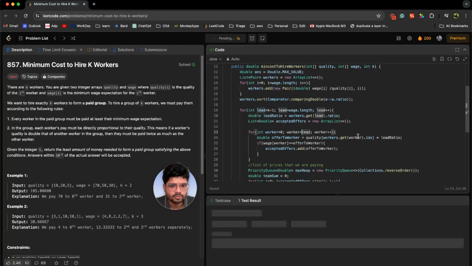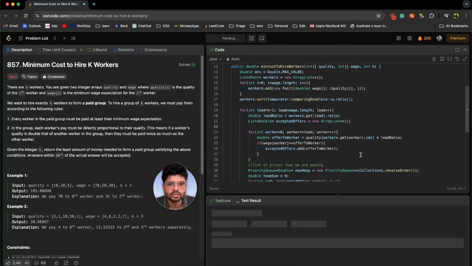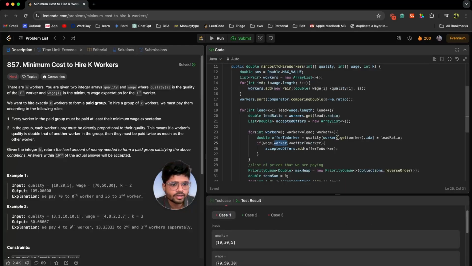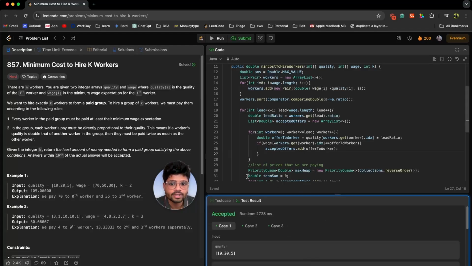Okay, I have made a mistake over here also. Over here, it should be less than or equal to lead. So I'll rerun again. Okay, it's working for case 2. For case 1, it's not. Let's see what the issue is. Over here, we have added worker, so it should be this index of the worker. Let's try to rerun this code. I hope this should work now. And yes, it is working fine.